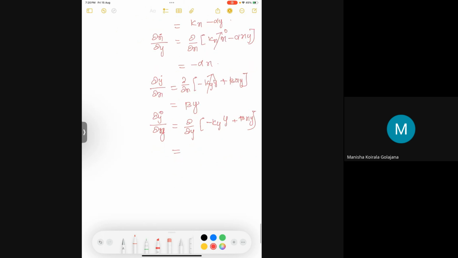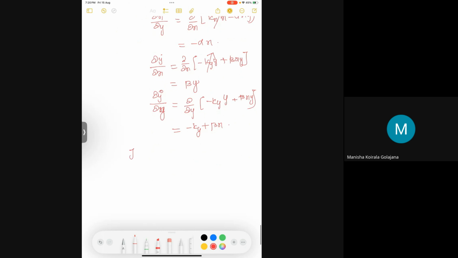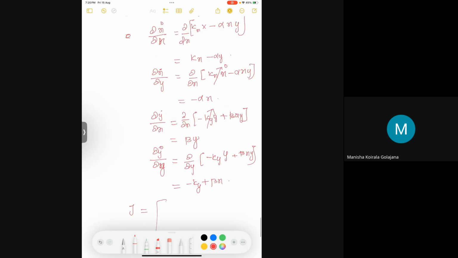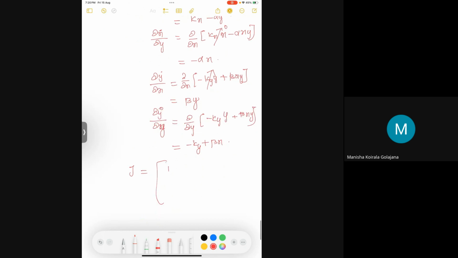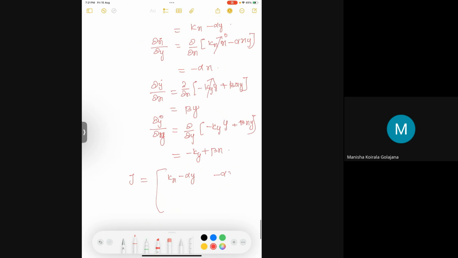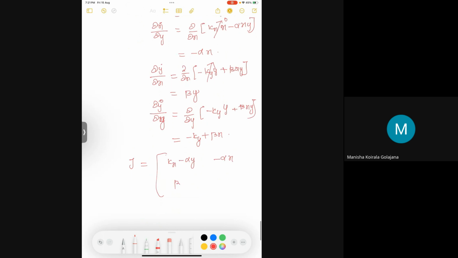Since y is there in both terms, this will be beta x. If I made any mistakes, please let me know. This will become kx minus alpha y, minus alpha x, beta y, minus ky plus beta x.